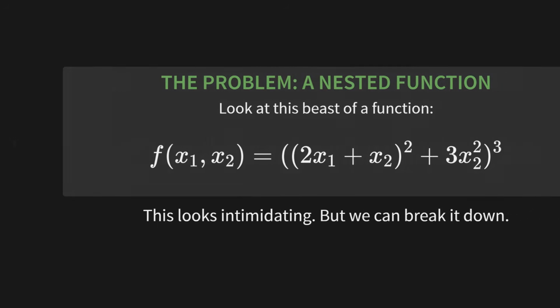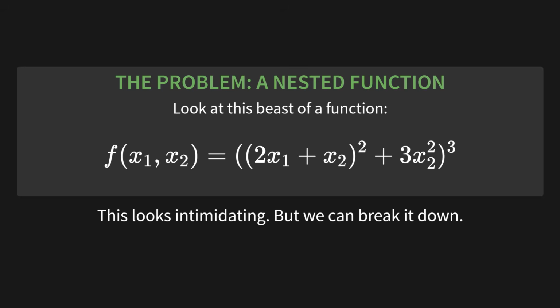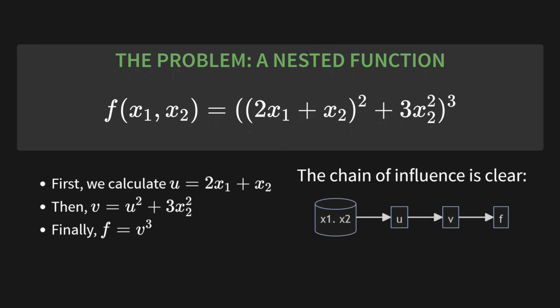Look at this beast of a function on the screen. This looks intimidating, right? But we can break it down. First, we calculate a variable u, which is 2 times x1 plus x2. Then, we calculate v, which uses u in its own formula. And finally, the result f is just v cubed. You can see the chain of influence clearly in this diagram. x1 and x2 influence u, which influences v, which finally influences f.